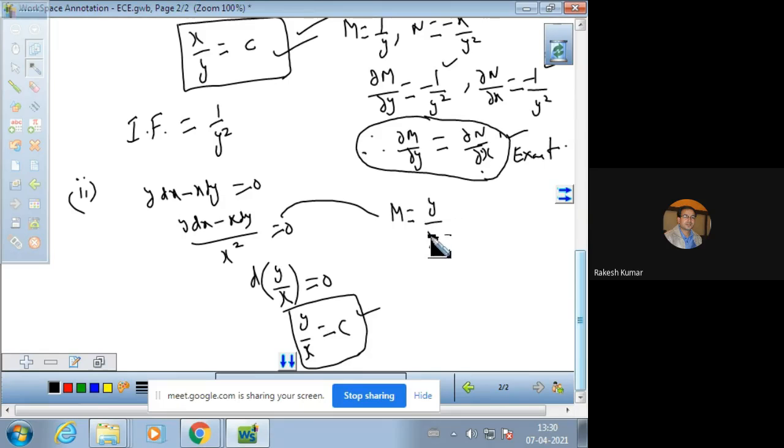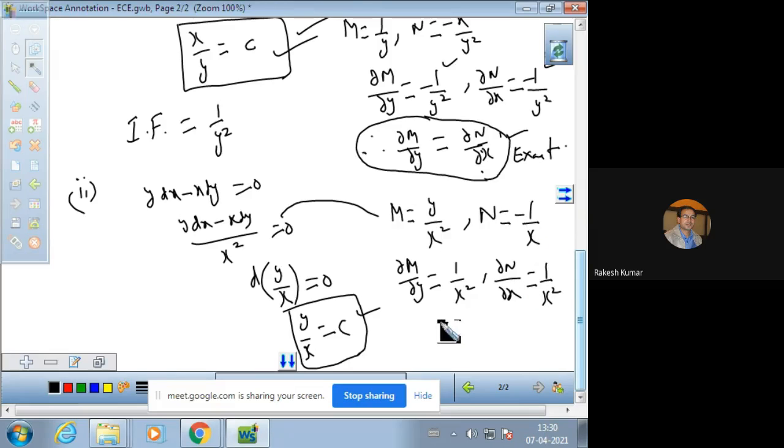So the value of m, the coefficient of dx, is y over x square, and the value of n is minus 1 over x. So del m by del y is 1 over x square and del n by del x is minus minus plus, that is 1 over x square. Now both derivatives are same and the equation becomes an exact differential equation.